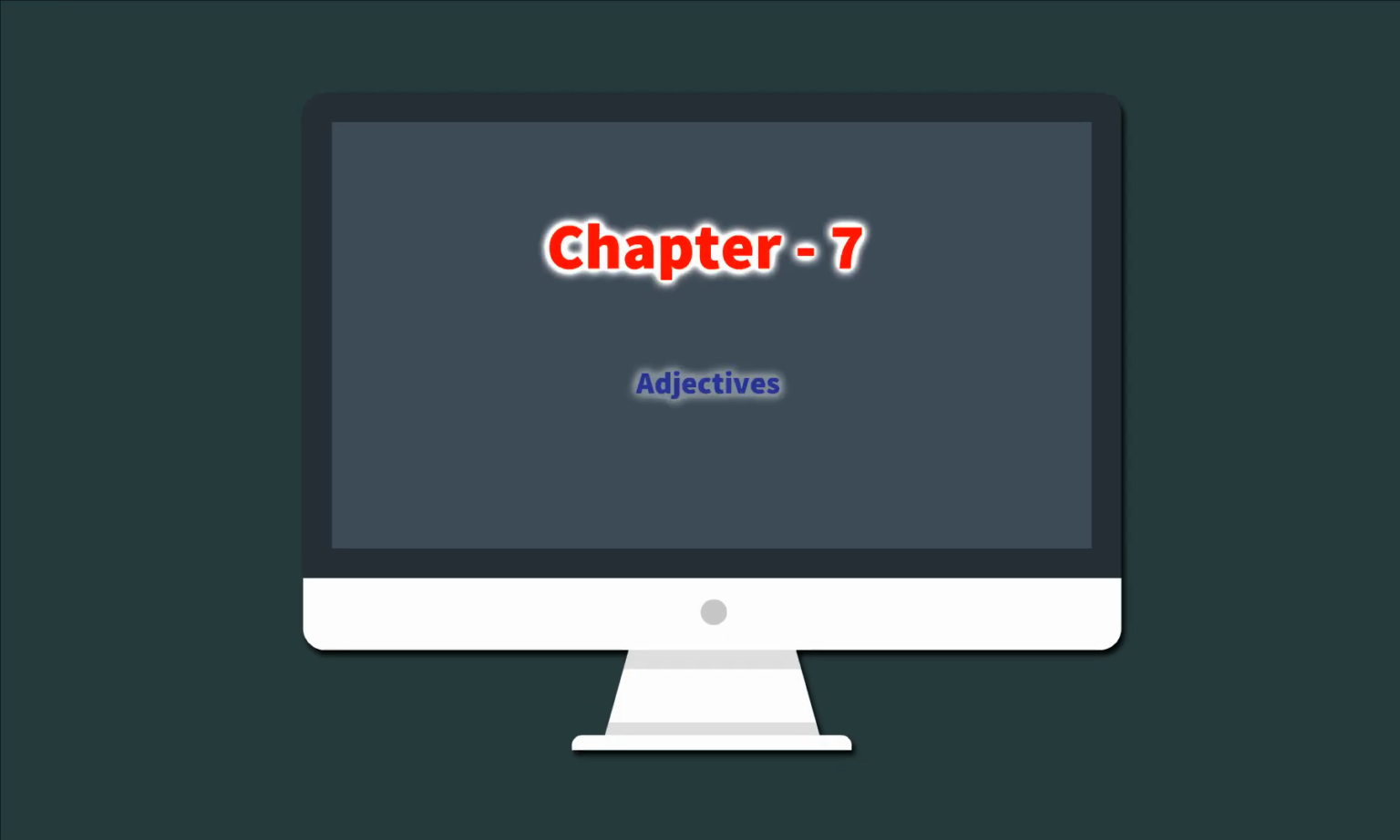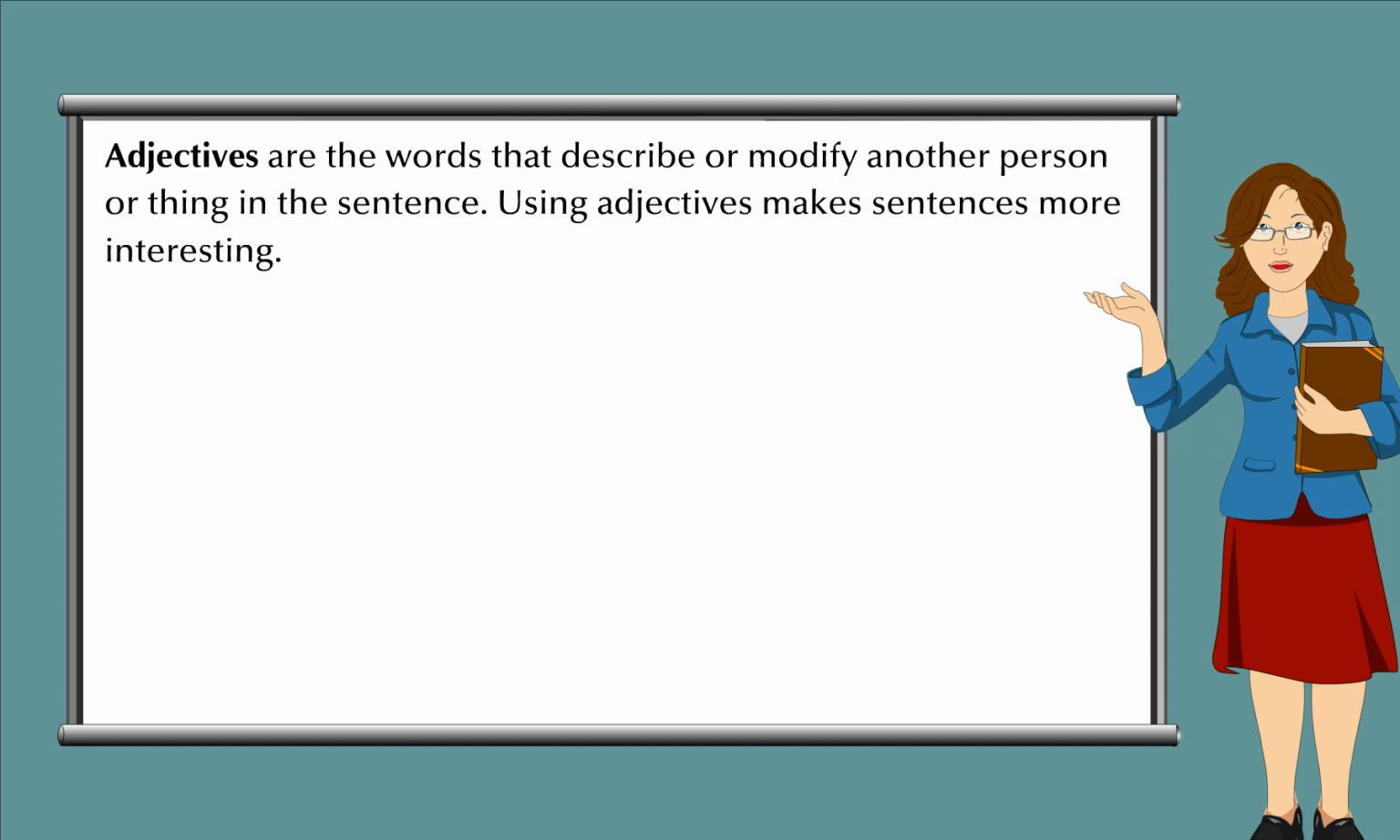Chapter 7: Adjectives. Adjectives are the words that describe or modify another person or thing in the sentence. Using adjectives makes sentences more interesting.